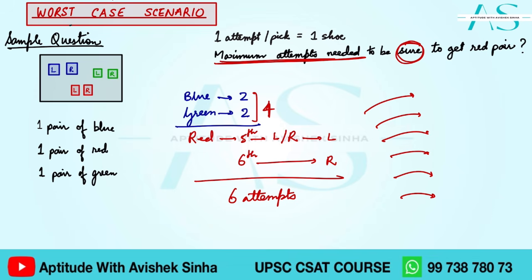Same logic we'll try to apply in our previous question. This question is not a question on probability. Please don't get confused. Here we look at surety. मुझे 6 attempts पे ही surety आ रही है कि I will be getting at least 1 red pair of shoes to wear. Now that is not necessarily कि 5th और 6th पे ही आएगा, शायद वो पहले दूसरे या तीसरे चौथे पे भी आ जाए, but I'm not sure about it. But in 6 attempts I'm 100% sure that I would be getting these 2 reds to wear.